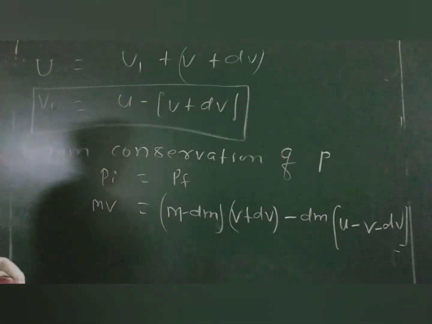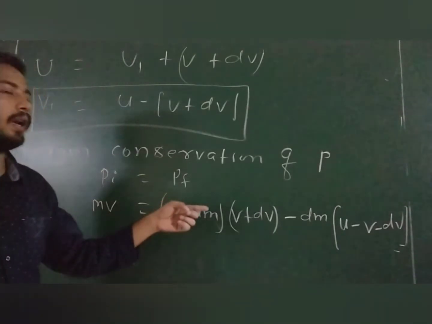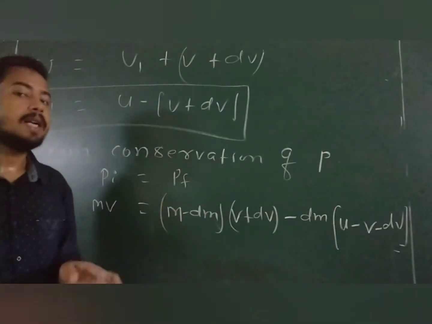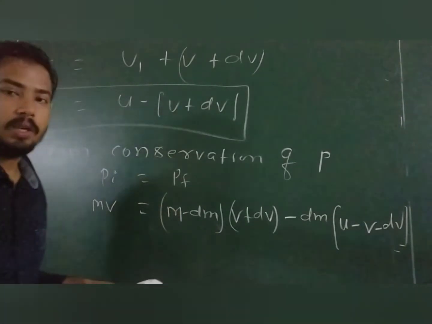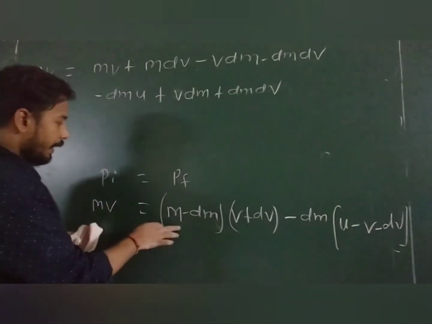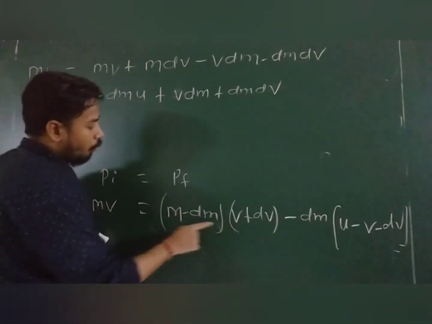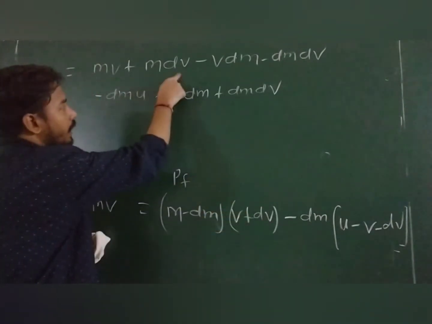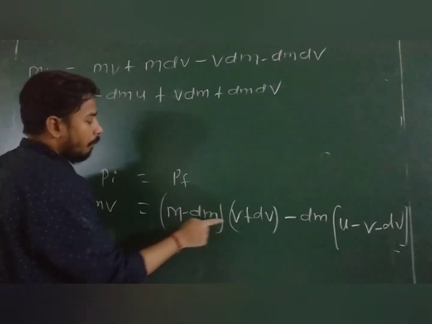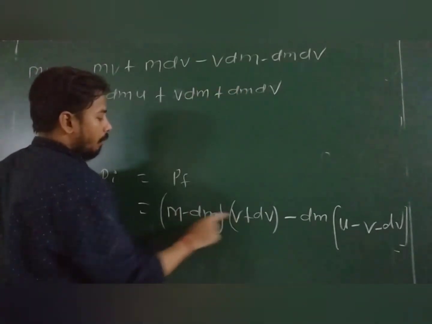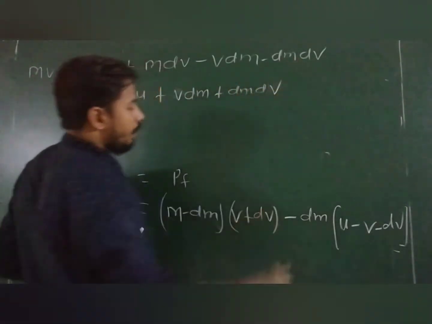Yes, everybody, make sure up to here. Is there any doubt? Yes or no? No doubt. So can I proceed? Thank you. Now see, I open this equation. So this becomes mv, I wrote here mv. This becomes mdv, I wrote here mdv. Now this becomes minus vdm. So minus vdm. Now this becomes minus dm dv.